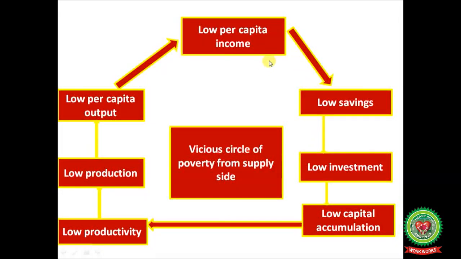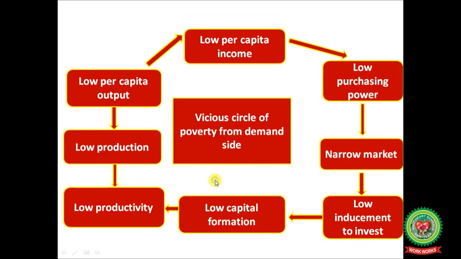Low per capita income results in low savings, low investment, low capital accumulation, low productivity, low production, low per capita output, and low per capita income. And the vicious circle of poverty from the supply side will prevail in the economy.